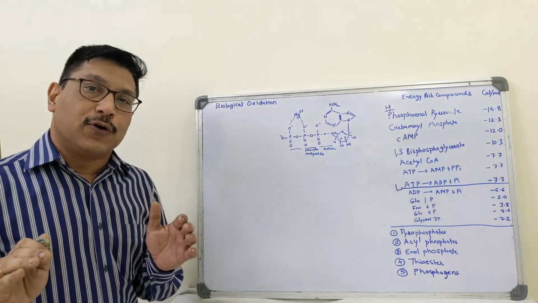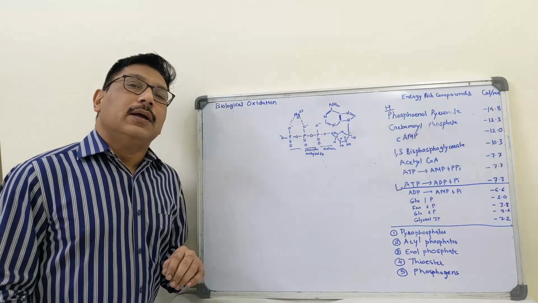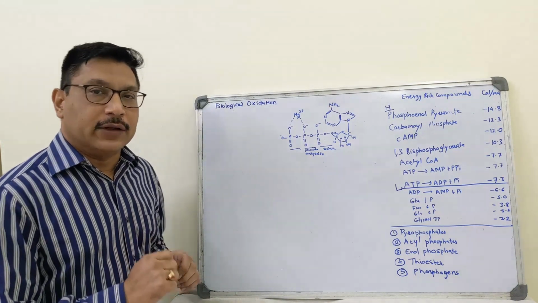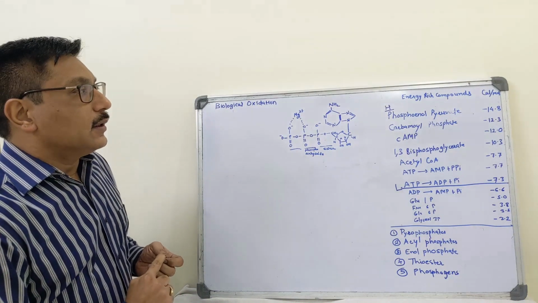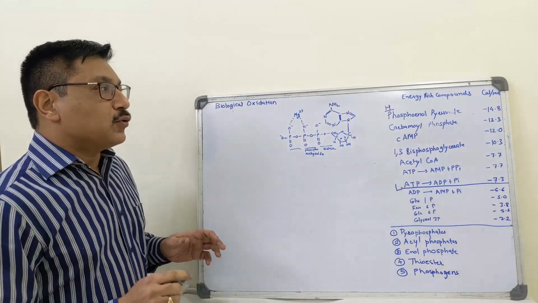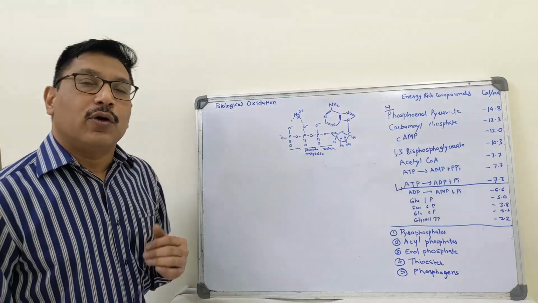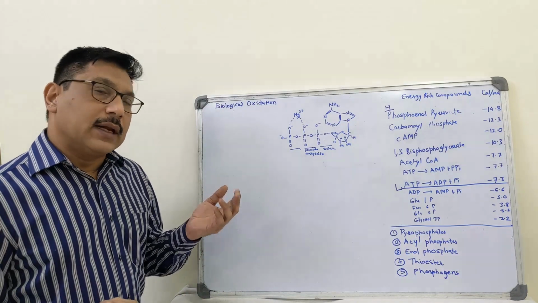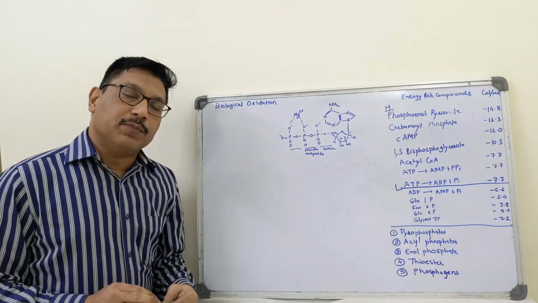So high energy phosphates play an important role in transducing this energy. So what are these high energy rich compounds? The compounds which on hydrolysis liberate energy are called energy rich compounds. These are again classified as high energy compounds and low energy compounds.